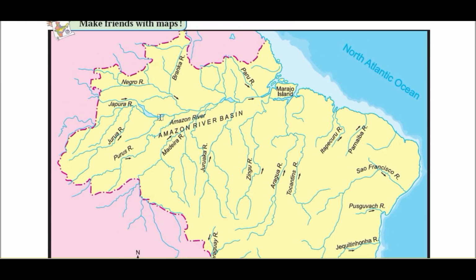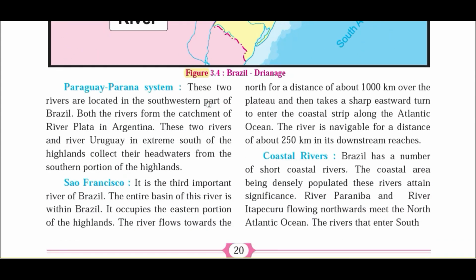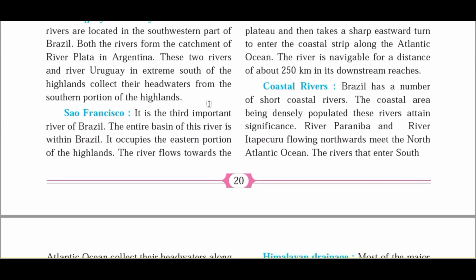This Amazon river also is not only flowing in Brazil. It has its tributaries from the northern countries, that is Venezuela, Guyana, Suriname, French Guiana, and some part of Bolivia and Peru. So these tributaries come from different nations. That's why we cannot say that the Amazon river is entirely flowing in Brazil. So it is again a multinational river. Okay, so remember this thing.